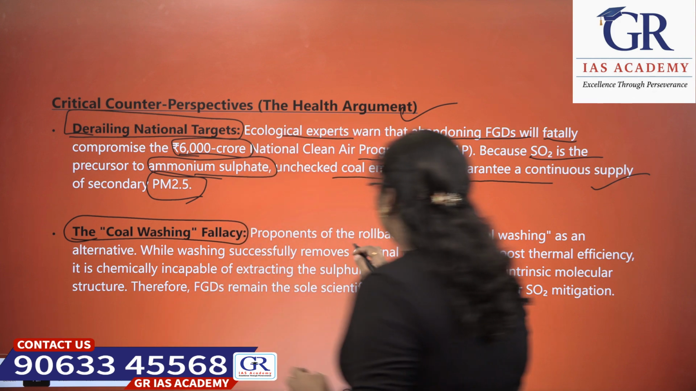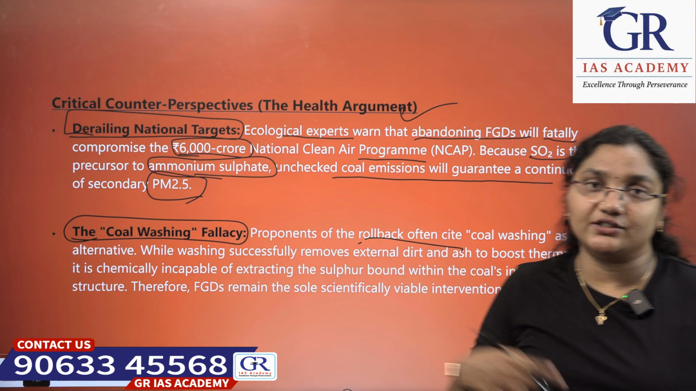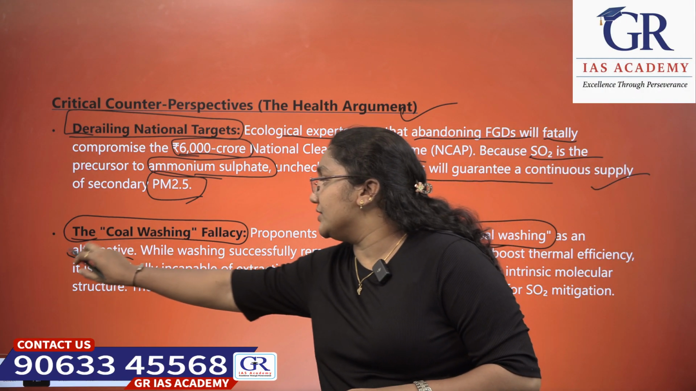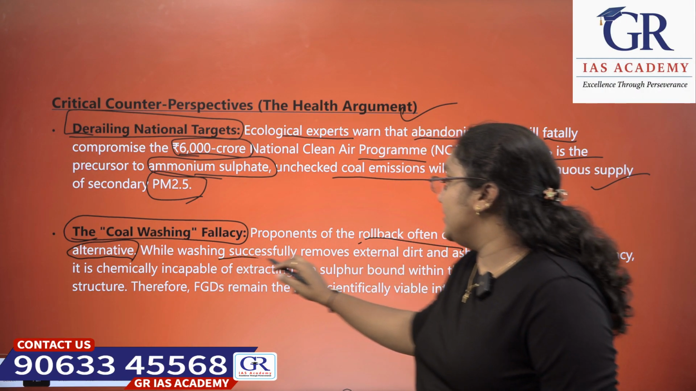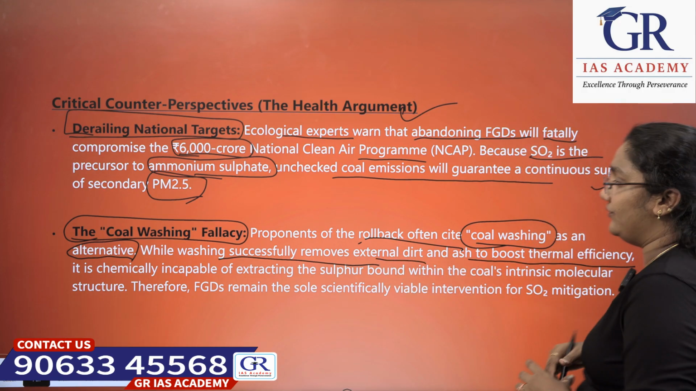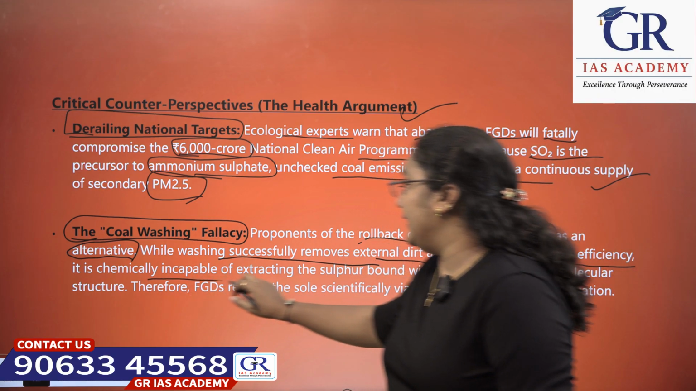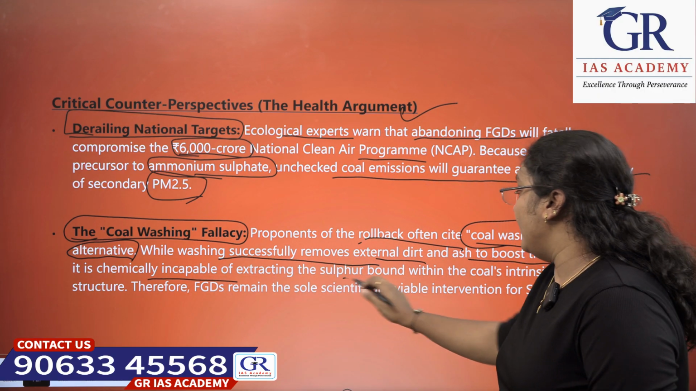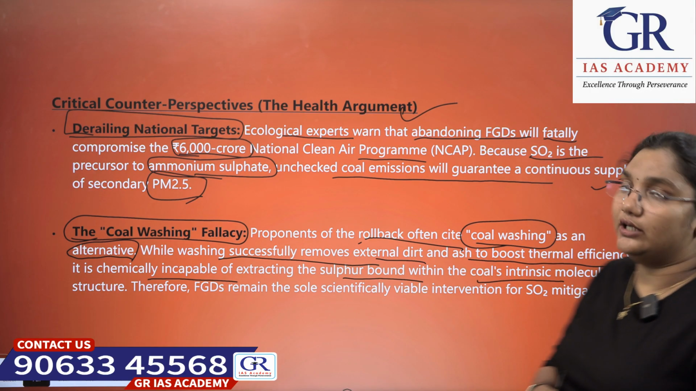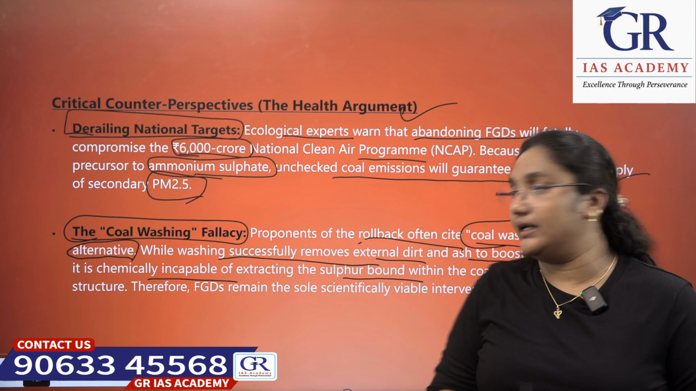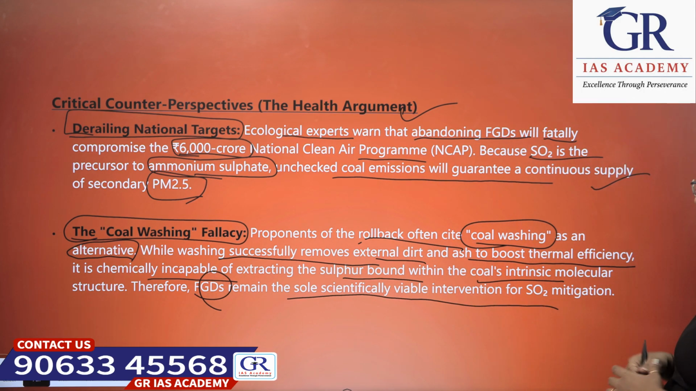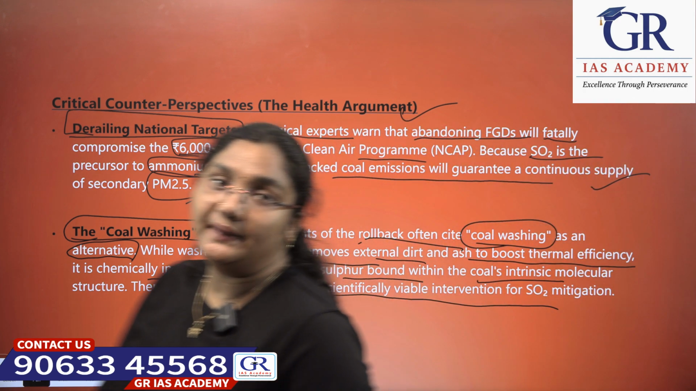Okay, next, the coal washing fallacy. Proponents of the rollback often cite coal washing as an alternative. While washing successfully removes external dirt and ash to boost thermal efficiency, it is chemically incapable of extracting the sulfur bonded within the coal's intrinsic molecular structure. Therefore, FGDs remain the sole scientifically viable intervention for SO2 mitigation.